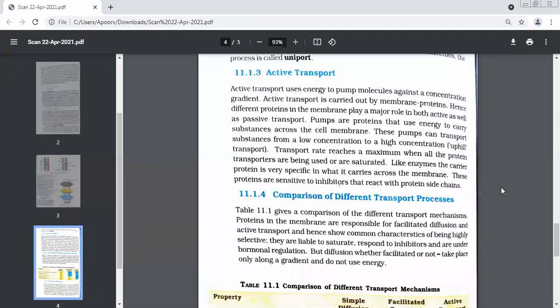When two molecules move across the membrane in the same direction, then it is known as symport, and in antiport, when two molecules pass across the membrane in opposite directions, then it is known as antiport.